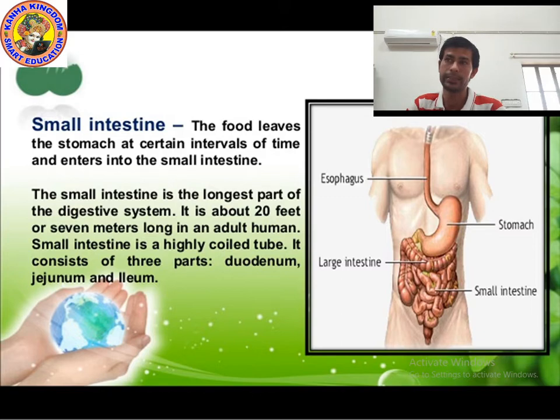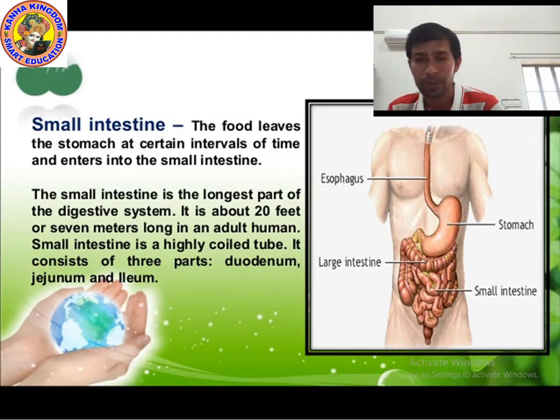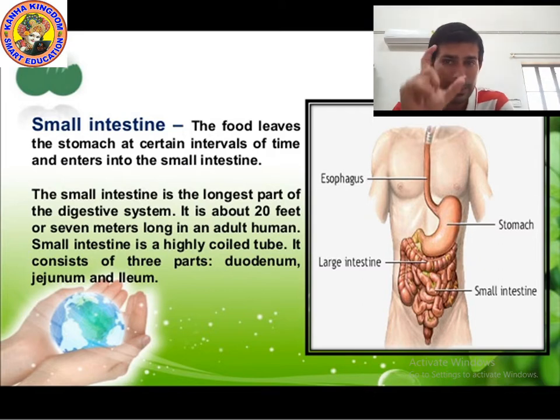If I talk about the small intestine, different juices are present in it, and the liver also secretes a juice known as bile juice, which comes into the small intestine. Bile juice is stored in a small sac, a small pocket of the liver. Remember kids, the liver secretes bile juice. Which juice is secreted by the liver?